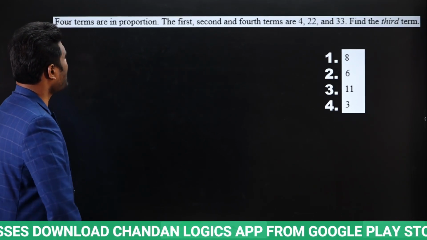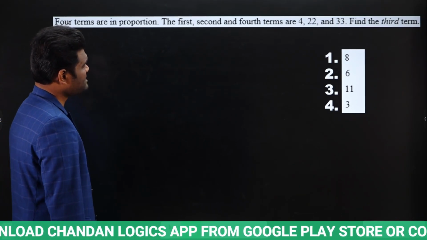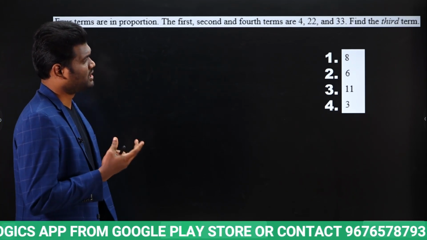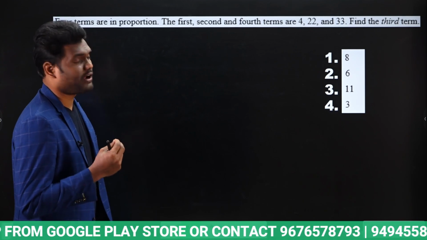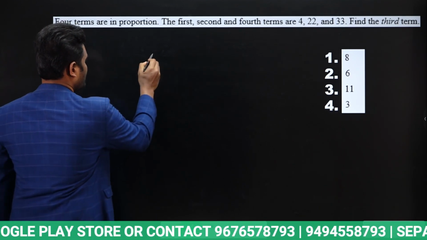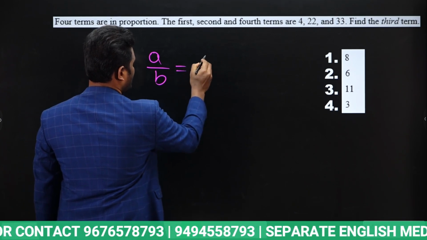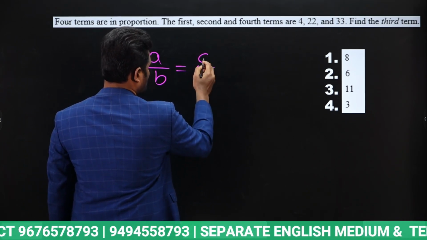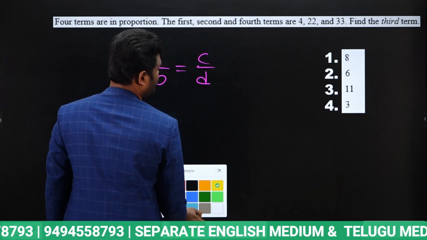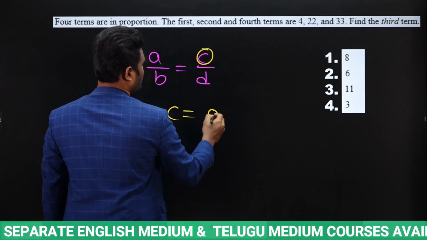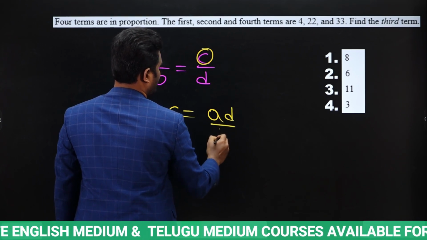4 terms are in proportion. The first, second and fourth terms are 4, 22, 33. Find the third term. So we are supposed to find the third term. Now look here. When 4 terms are in proportion, A by B equals C by D. We need to find the third term, that is C. So from this I can say C equals AD by B.